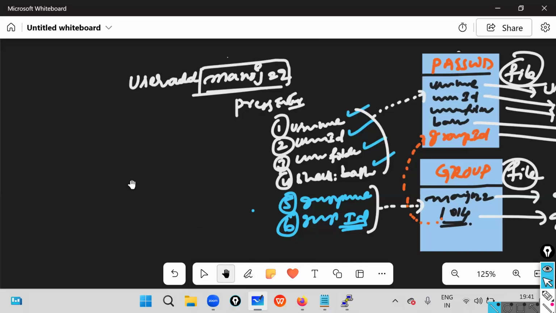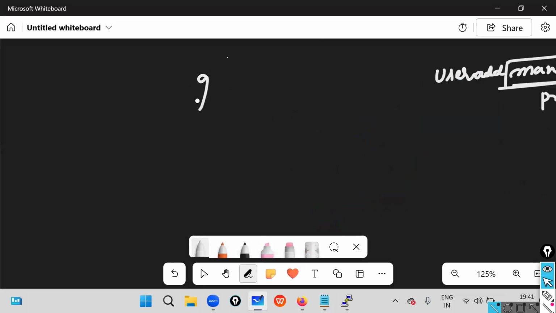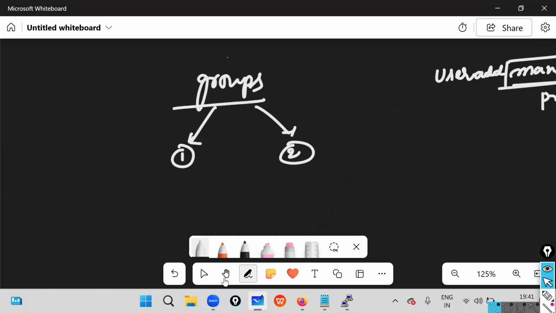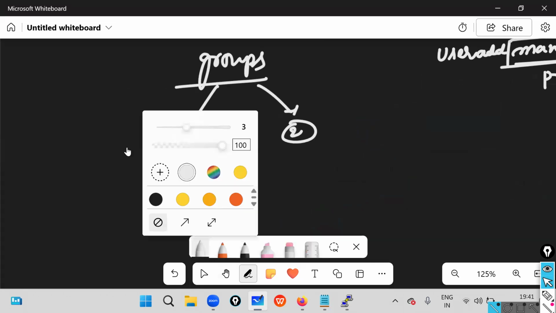In a Linux environment, we have two kinds of groups. Number one, number two. Observe carefully.